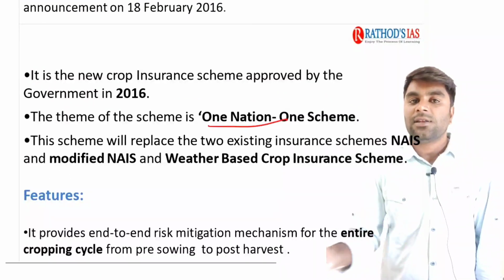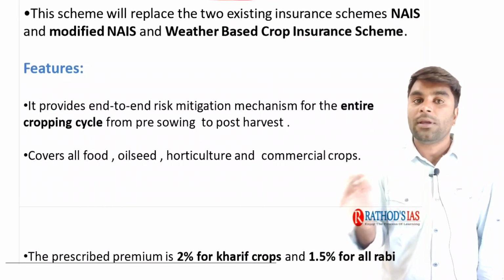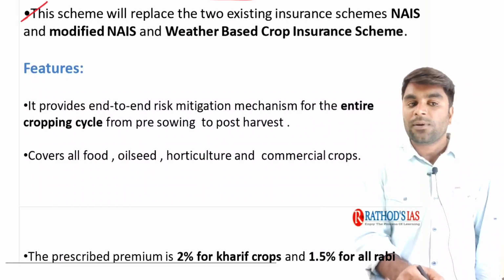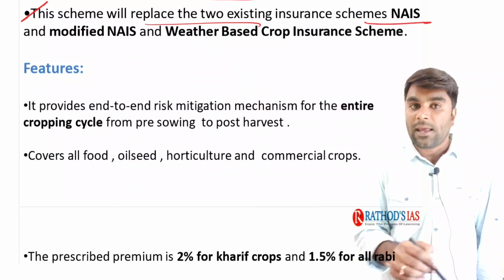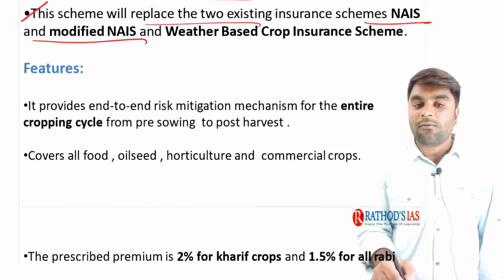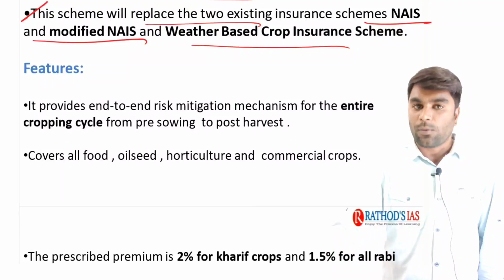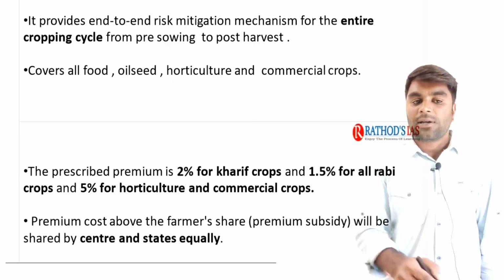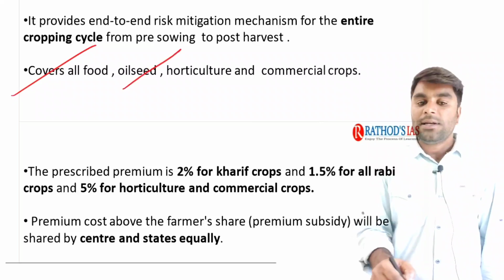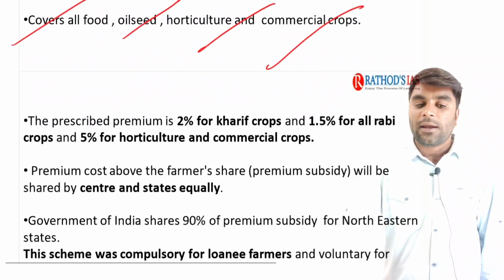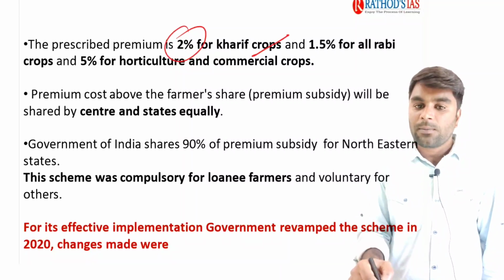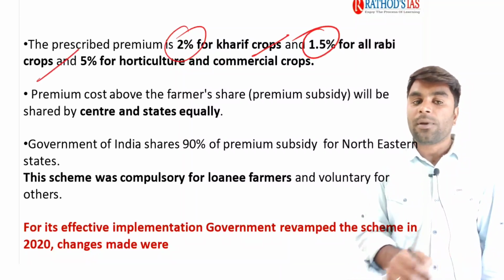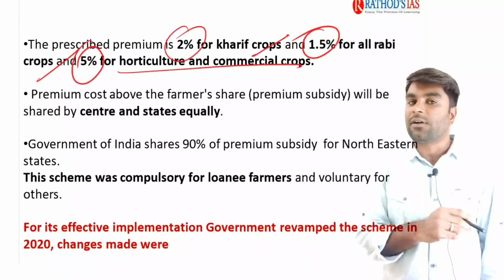It comes under the theme One Nation, One Scheme for all agriculture insurance. You need to remember this point, very important. This scheme will replace two existing insurance schemes, NAIS and Modified NAIS, and the Weather-Based Crop Insurance Scheme. Right? It covers all the food crops, oilseeds, horticulture and commercial crops. And here we have the prescribed premium amount: 2% for the Kharif crops, try to remember them, 1.5% for all Rabi crops and 5% for the horticulture and commercial crops.